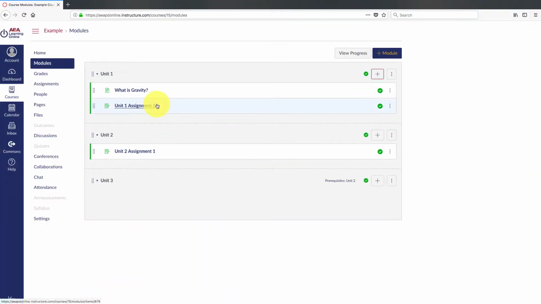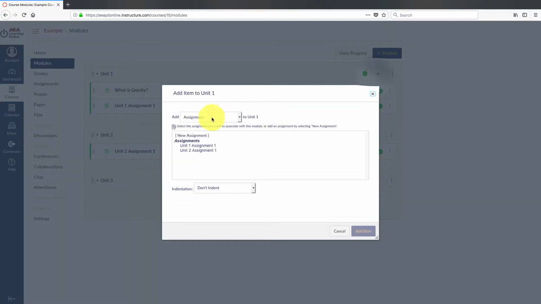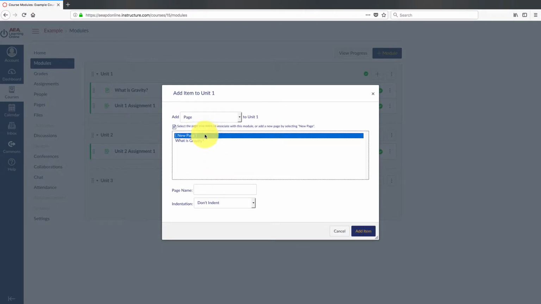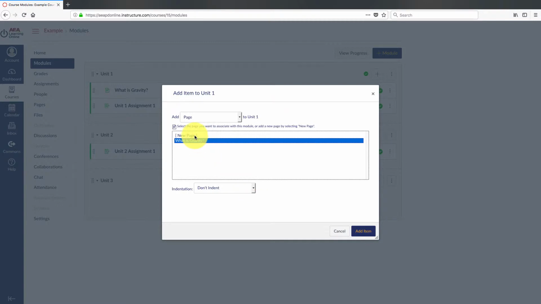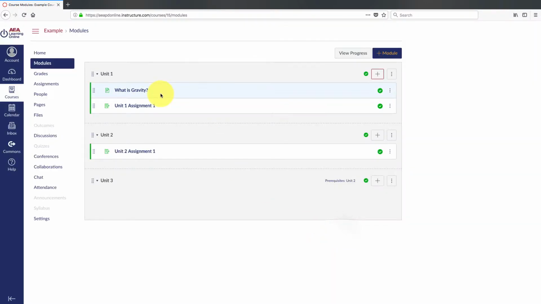All right, so now we're going to get into assignments. So here we created a page, and if you want a sequence of pages, you'll have to just add another page underneath it, right here, or you can associate it with another. We'll get into that later.